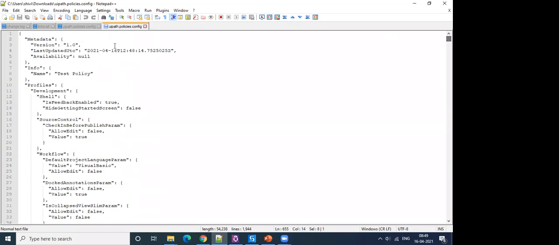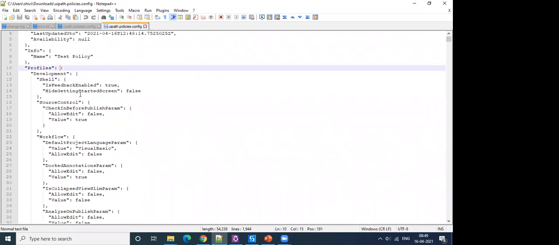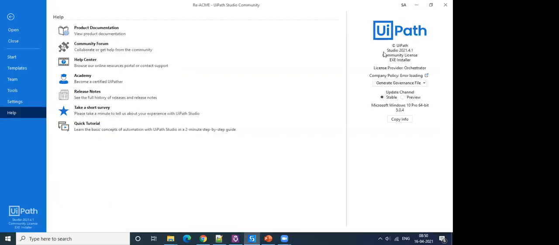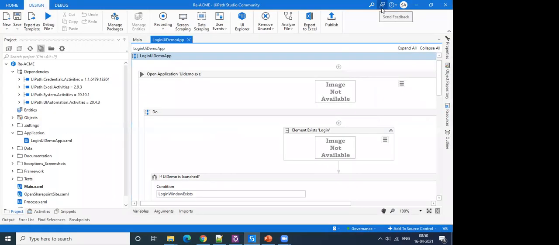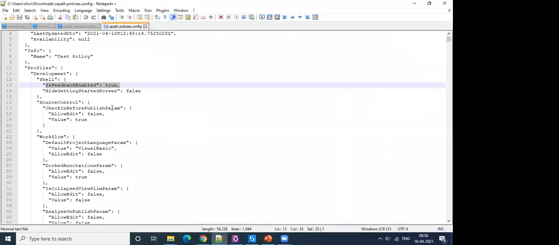Now let's have a look at one section. What does it allow us to enable? So the first one is feedback enabled true. This is a parameter key value pair which helps us enable or disable the feature that I showed you here, this part, send feedback. If you choose false here, it will be disabled for that user. And if you stay with true, it will be enabled for the user.